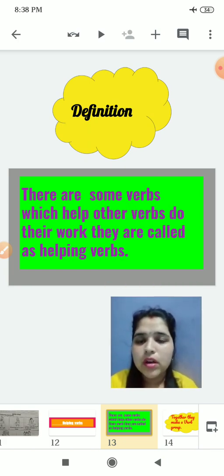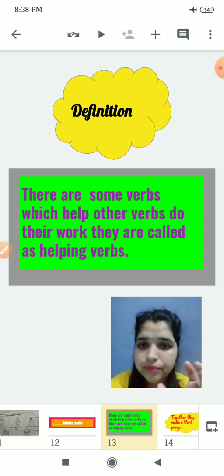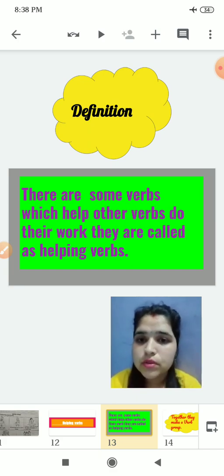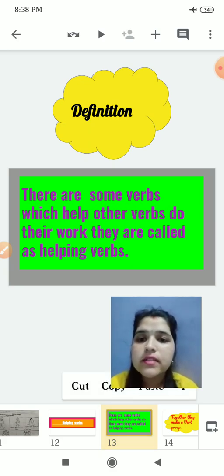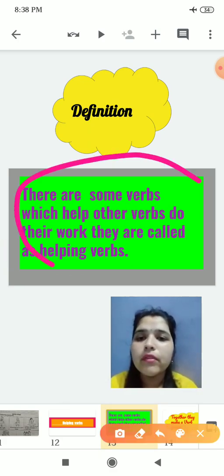There are some verbs which help other verbs do their work. They are called helping verbs.